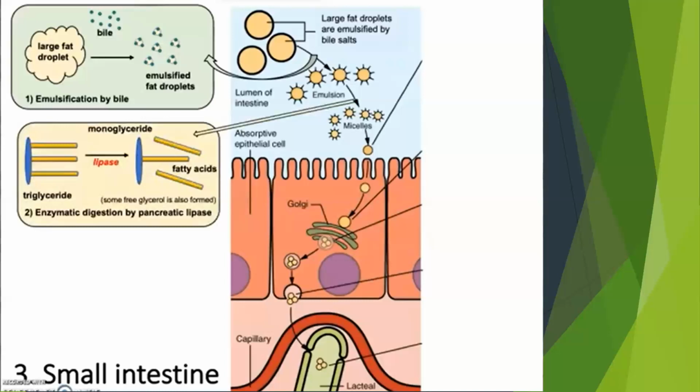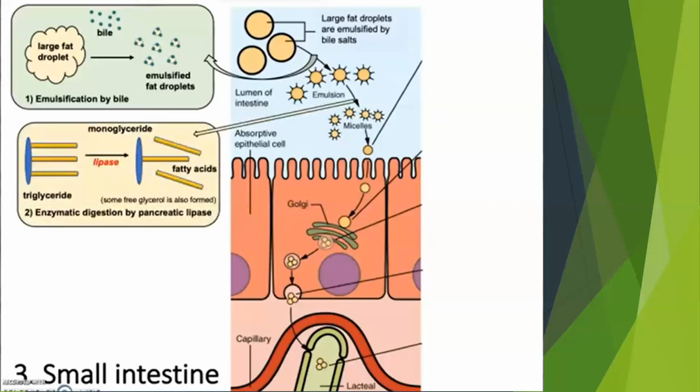Because if it is not neutralized, if it is acidic, we cannot dissolve or digest the fats, and it will go to our large intestine and we are going to have diarrhea. So that's why some of us suffer diarrhea after ingesting some fats, because our body cannot digest it since our intestine and stomach are very acidic. So that's why our pancreas secretes bicarbonate to neutralize the pH of our intestine.